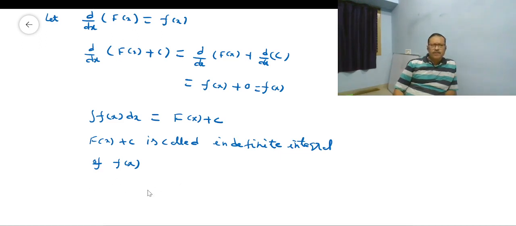In capital F of x plus c, c is called the constant of integration.